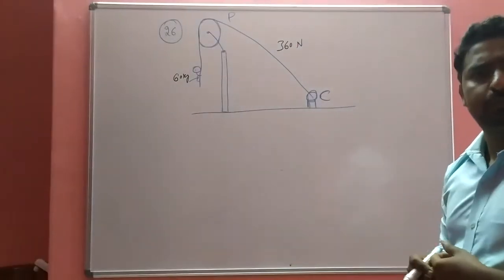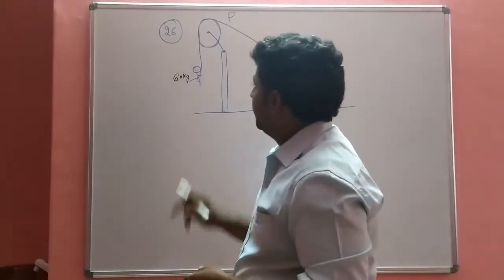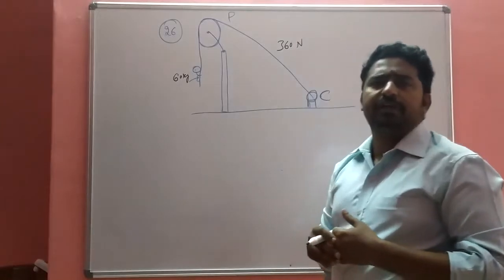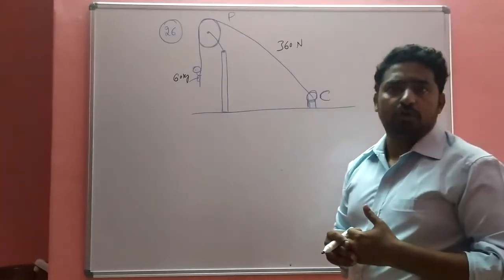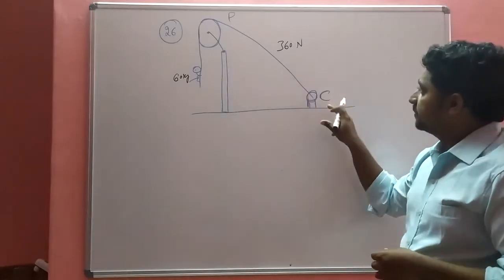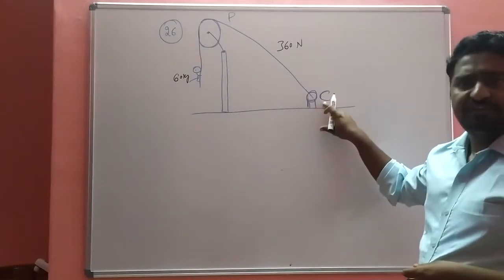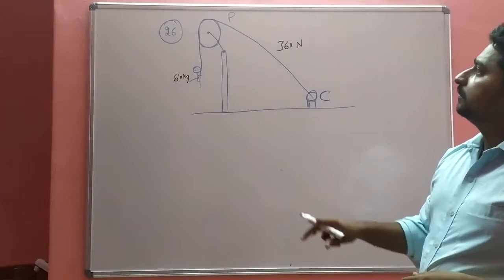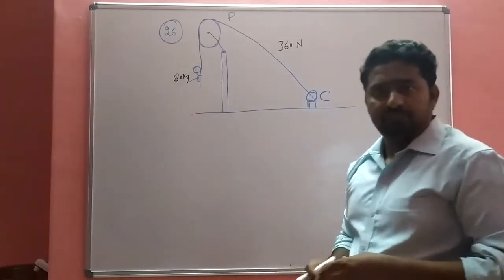Okay, 26th problem. So this is the monkey, a 60 kg monkey trying to slide down towards the ground. The string is fixed to the point C. This is the pulley.